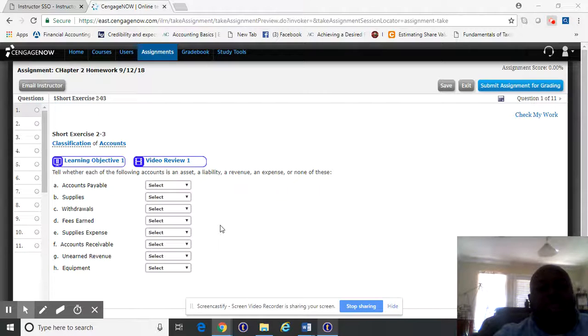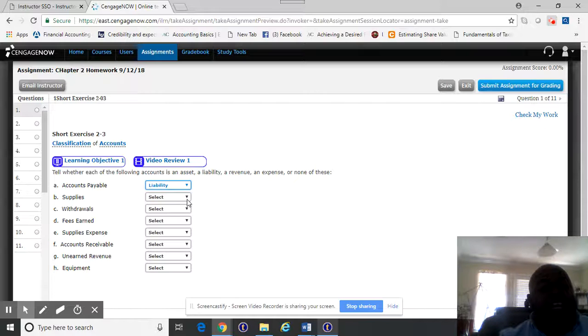Here we have to tell whether each of the following accounts is an asset, a liability, a revenue, an expense, or none of these. So the first one on here says accounts payable. Remember, I told you whenever you see payable, payable means liability. So it is something that we owe. So accounts payable is a liability. And where does the liability go? It goes on the balance sheet.